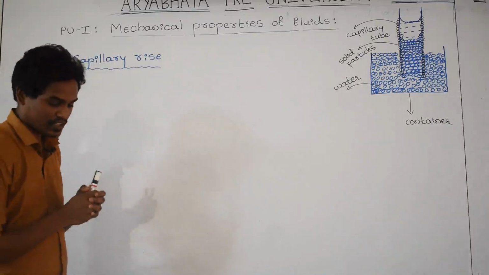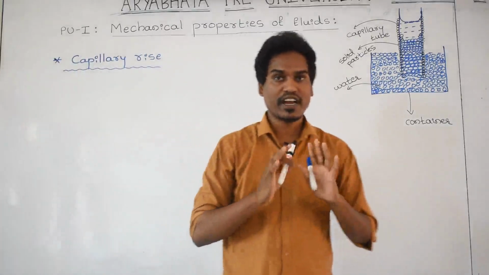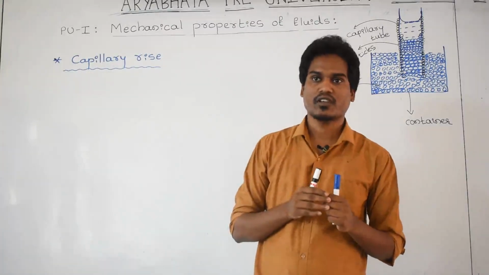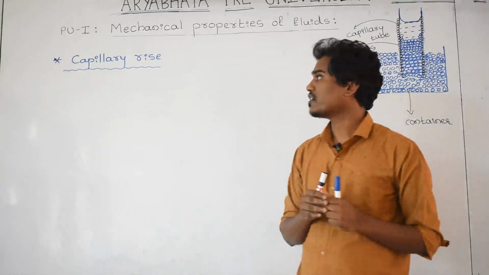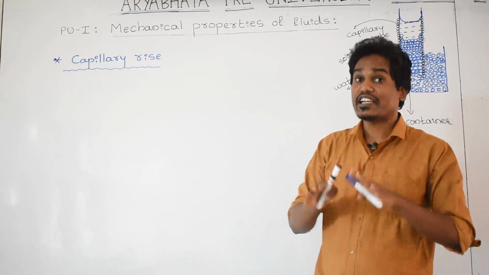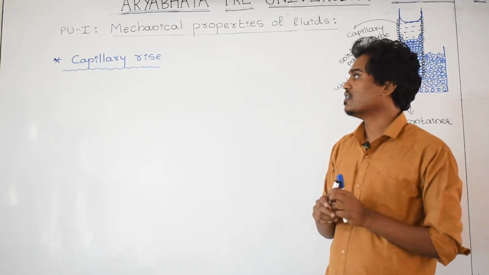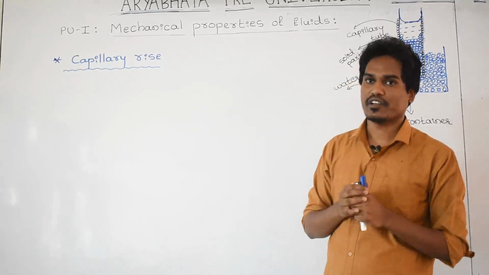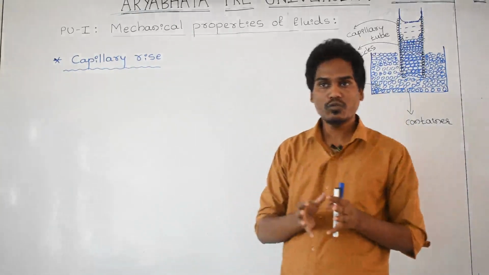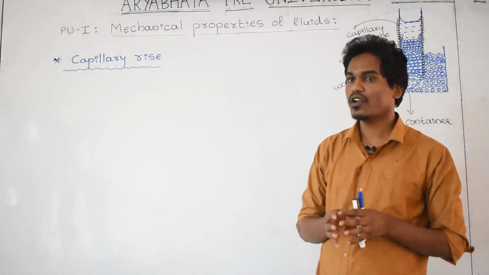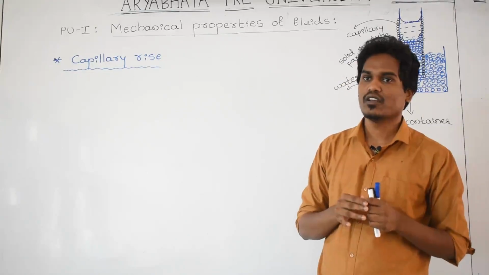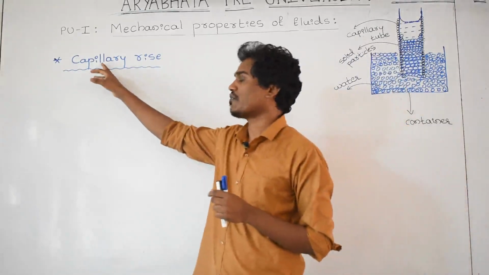The capillary is a fine tube having a very small diameter. Through the tube, because of adhesive force, the liquid is rising. What do you mean by capillary? A capillary is a hollow, narrow tube, a tube having a very small diameter. That we are going to call a capillary.